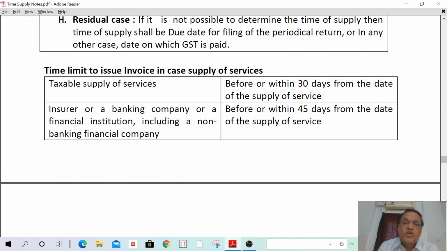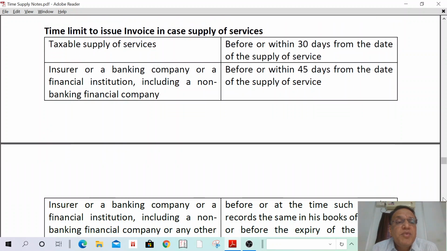Why? Because we have already discussed yesterday's class of tax invoice, debit notes, credit notes. Already this we have discussed. That's why I read for understanding. Time limit to issue invoice in case of supply of service.